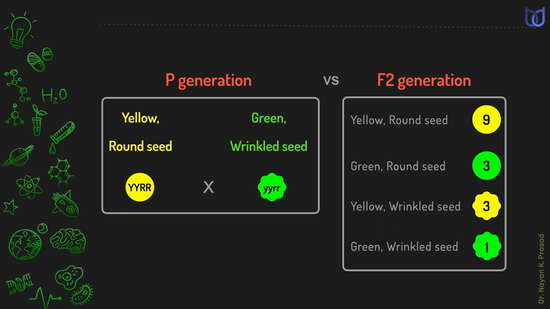But when we see green and round seed or yellow and wrinkled seed, these combinations are not found in parental generation. So dihybrid cross indicates both parental and non-parental combinations. This indicates law of independent assortment.